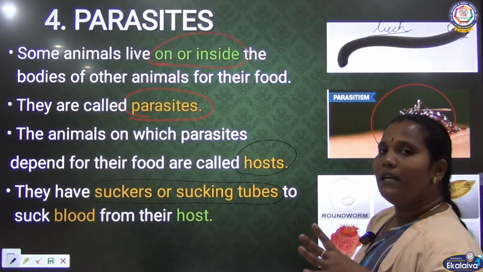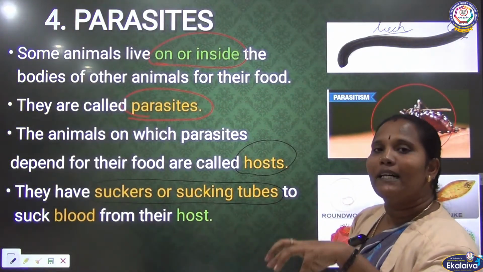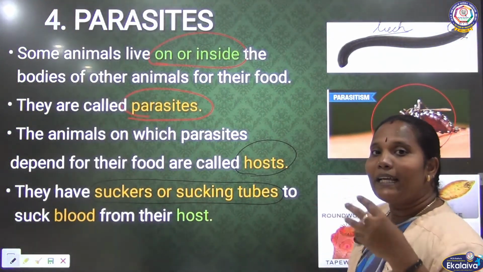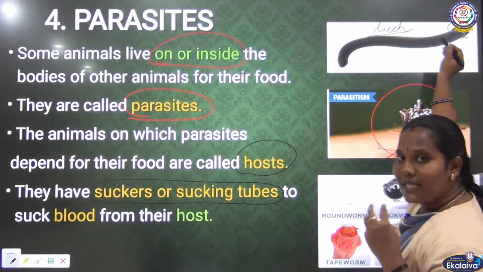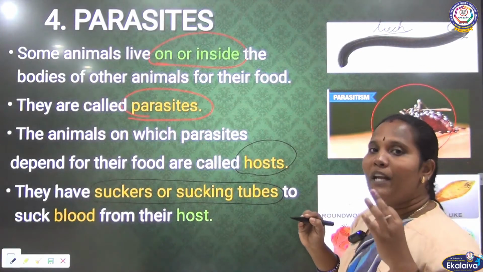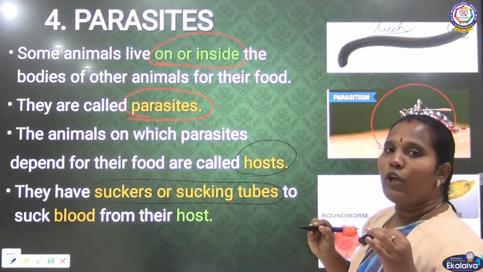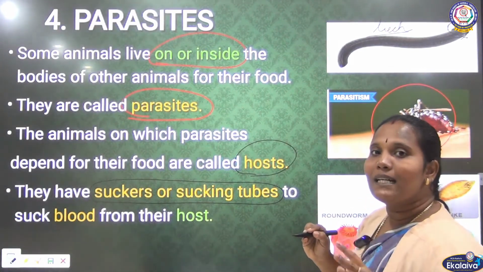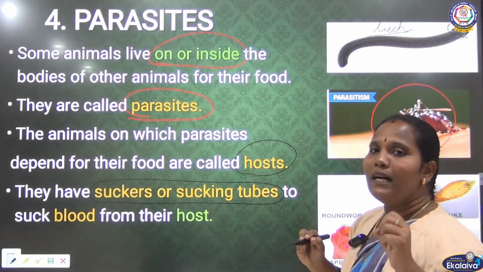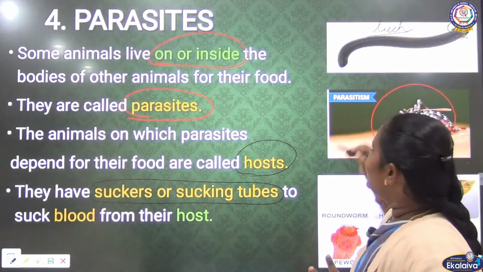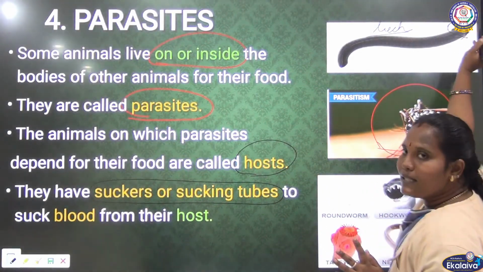Once it is attached to the host, the mouth has some suckers. Suckers means the upper and lower lips. The upper and lower lips are called the suckers. These suckers help them to suck the blood from the host. It is the special feature of the leech.